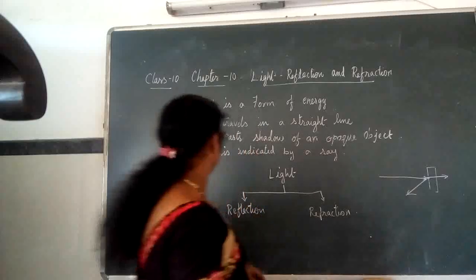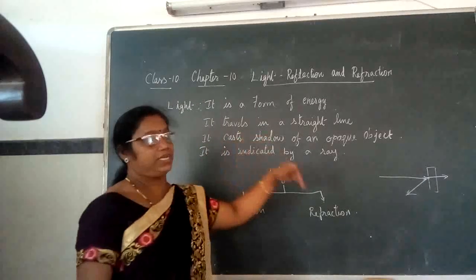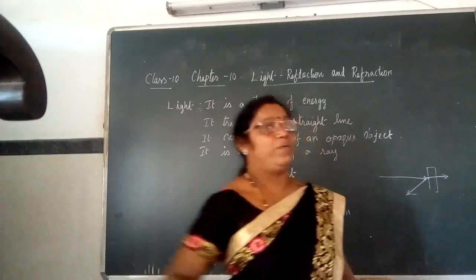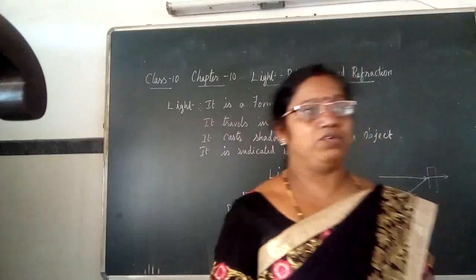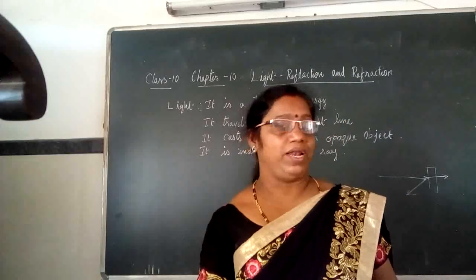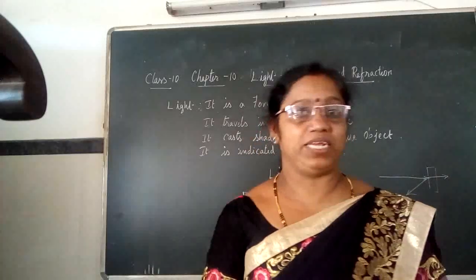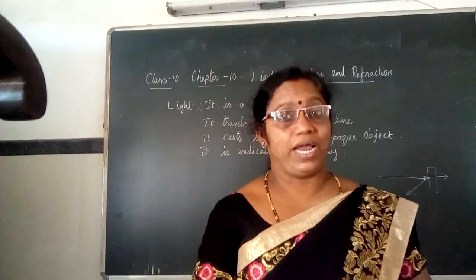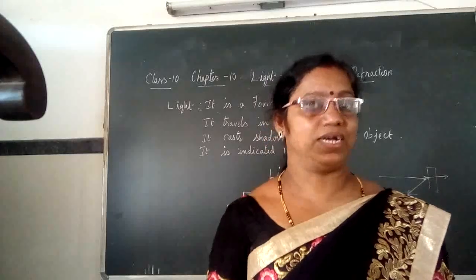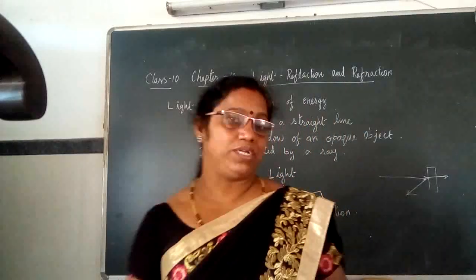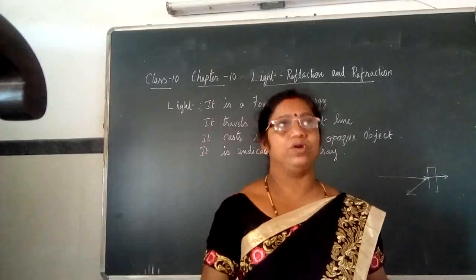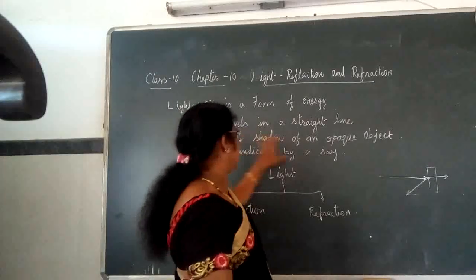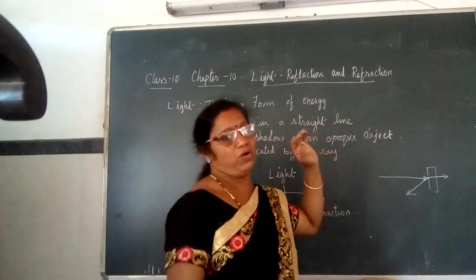And when an opaque object is kept in front of it, then we get shadows. For example, when the current is not there and there is darkness, when the current comes back, you are able to see your shadow on the walls. So light casts shadows of an opaque object.